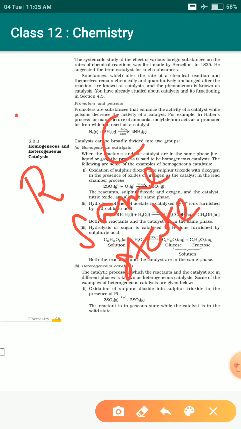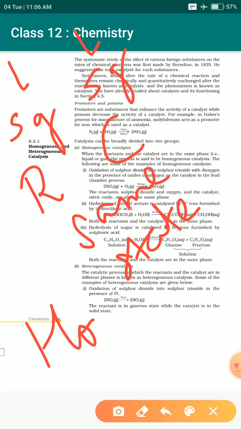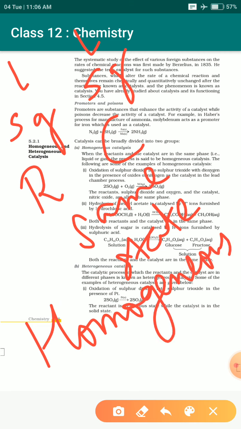If the reactant is solid, the catalyst must be solid. If the reactant is liquid, the catalyst must also be liquid. If the reactant is gas, the catalyst must also be gas. That is homogeneous catalysis.